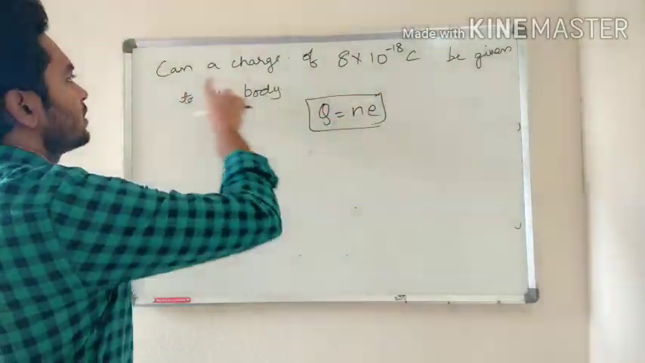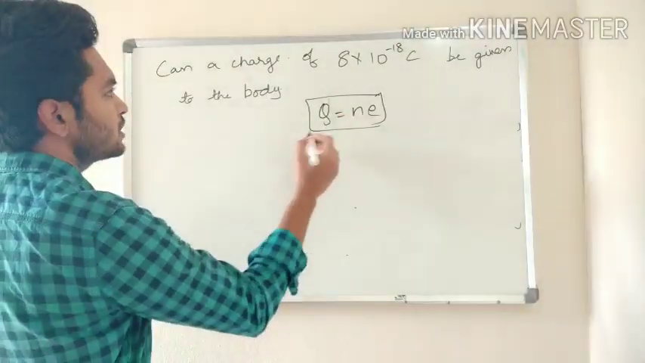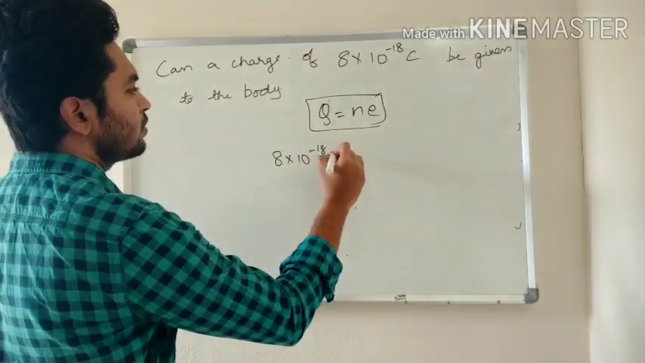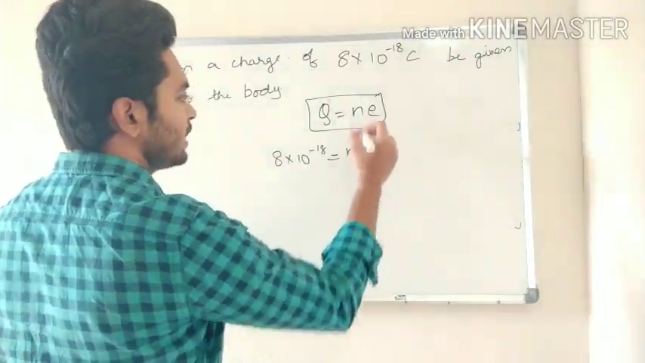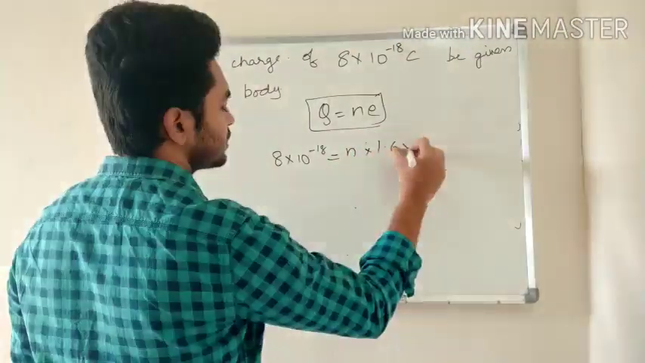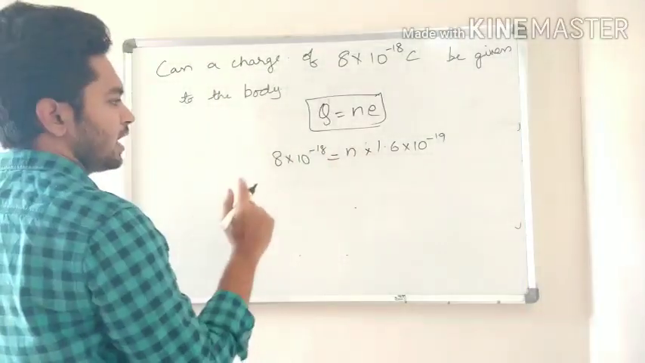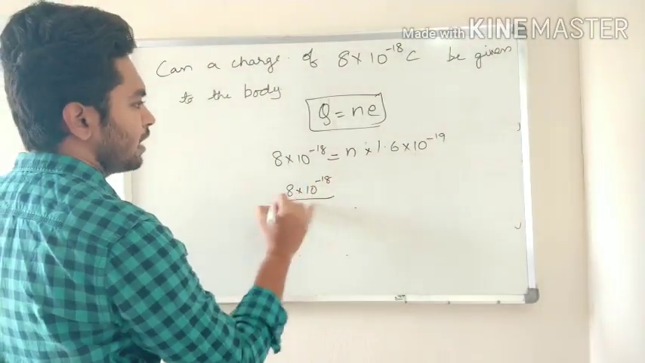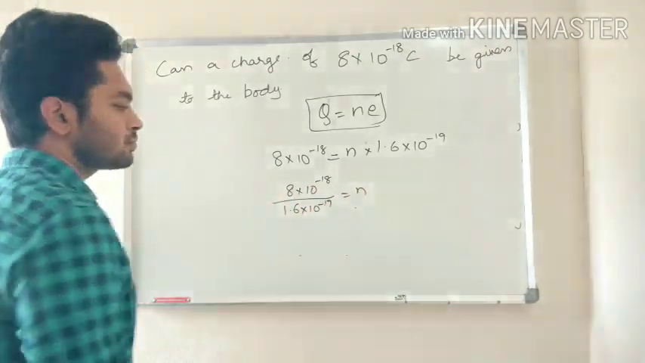Now, this is the charge, so the value of Q is 8 into 10 to the power minus 18, equal to N times E. We have to find N. We already know what is E. So E is 1.6 into 10 to the power minus 19. So we have to find N. So what should we do? 8 into 10 power minus 18 by 1.6 into 10 power minus 19 equal to N.